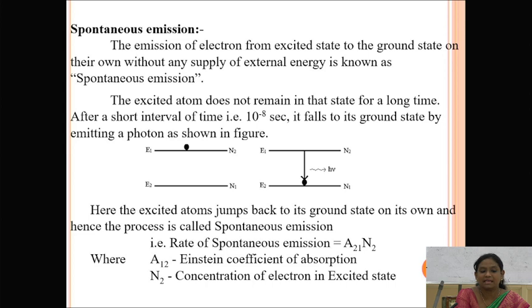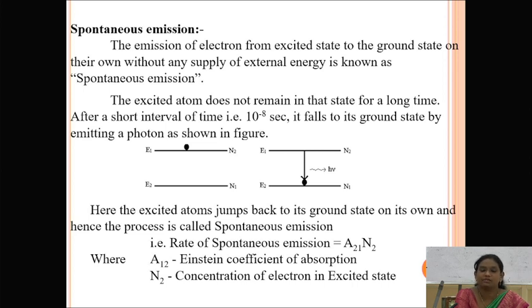Here we can say that the excited atoms do not remain in the state for a long time. After a short interval of time, that is 10 power minus 8 seconds, it falls to the ground state by emitting a photon of energy as shown in the figure. Here also, E1 is the ground state and E2 is the excited state, N1 is considered the ground state population and N2 the excited state population. Here we didn't apply any amount of energy. The excited atoms jump from the excited state to the ground state on their own, hence that process is considered spontaneous emission.